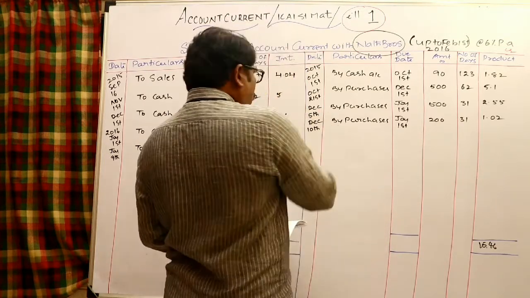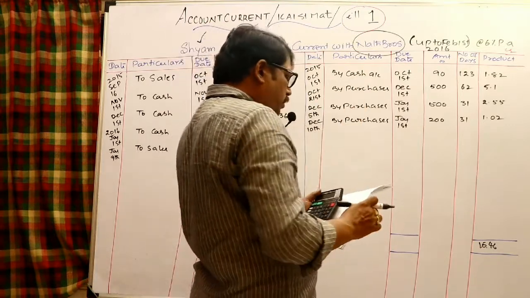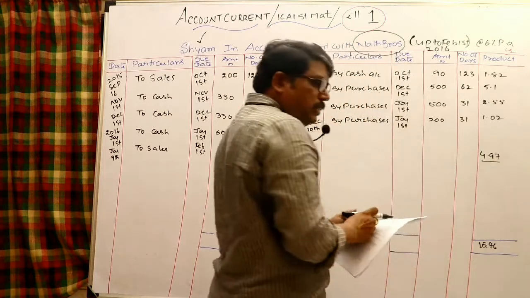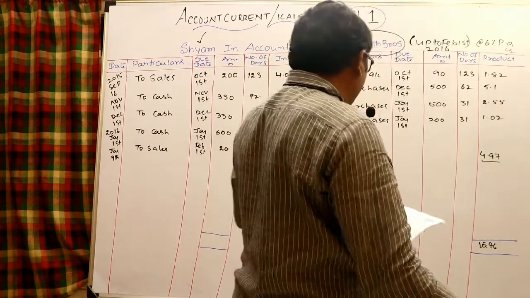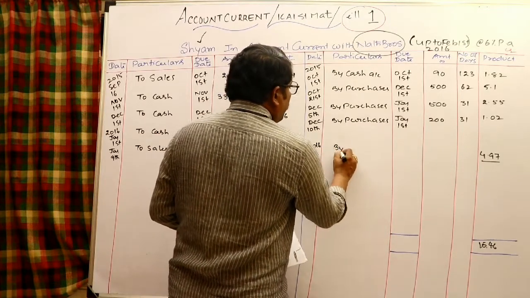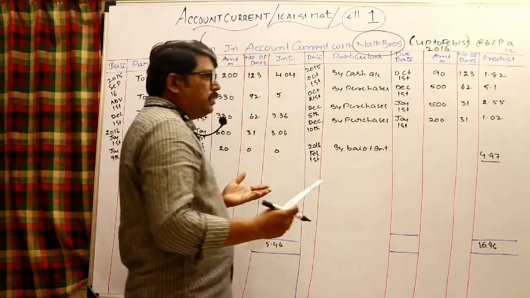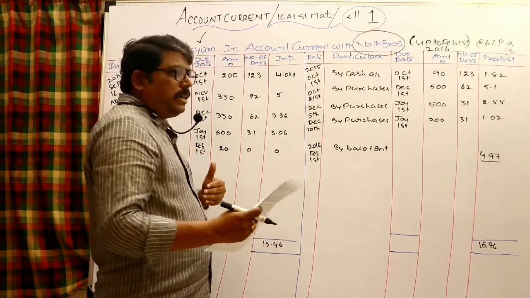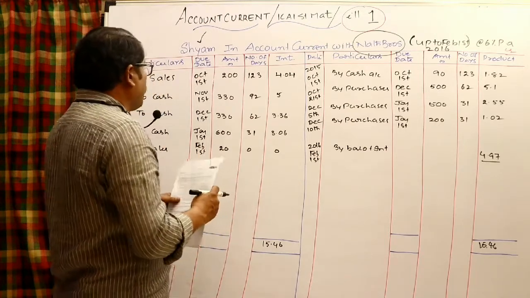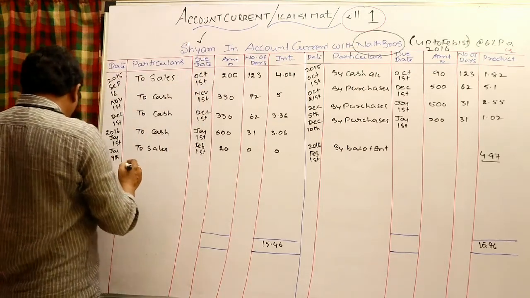If the debit total of interest is more, write it on both sides. Out of the debit total interest, if you subtract the credit total interest, the resulting amount is 4.97. This is what we can say is the balance of interest: 2016 February 1st, by balance of interest. Obviously, when the debit interest is looking more, Sham is a debtor to us to that extent, and that is our income. You can make Sham account debtor to interest account. So in the Sham account you write interest on February 1st.